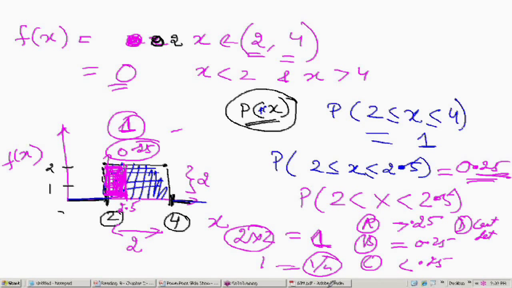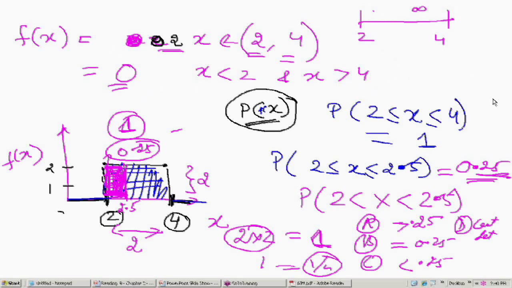This will not be less than 0.25, because over here, what type of distribution is it? Is it a continuous distribution or a discrete distribution? It's a continuous distribution, right? Now between 2 and 4, how many numbers are there?